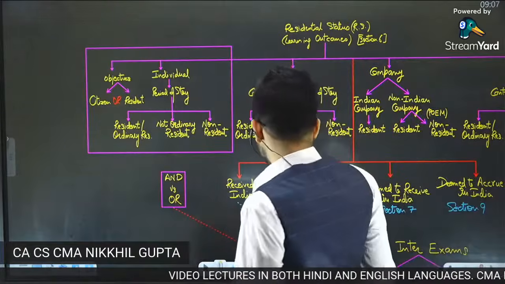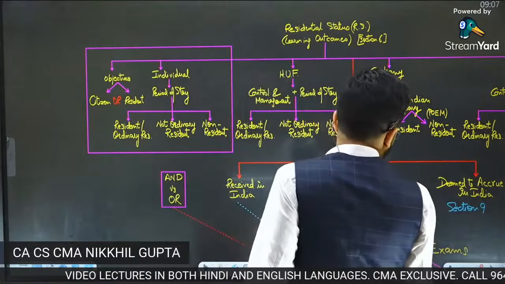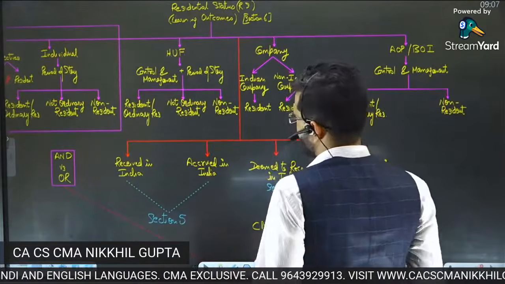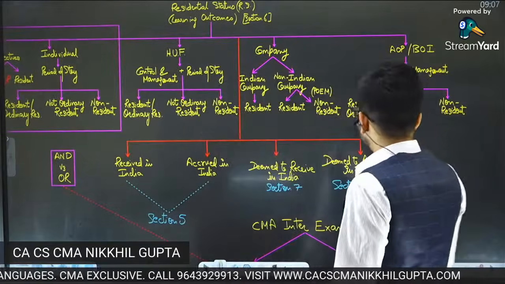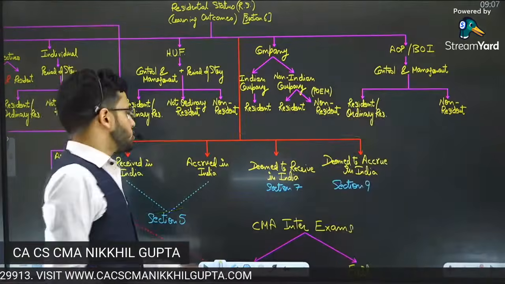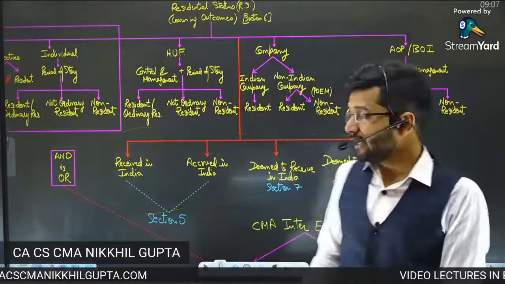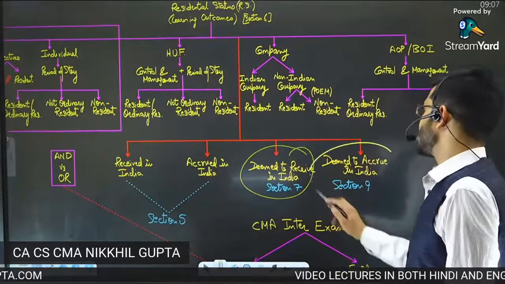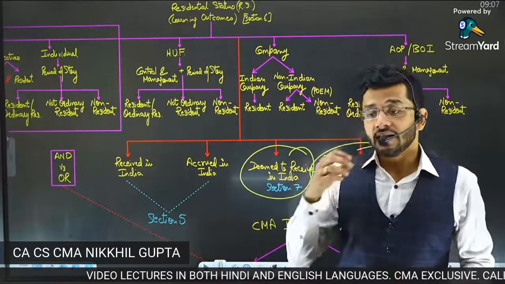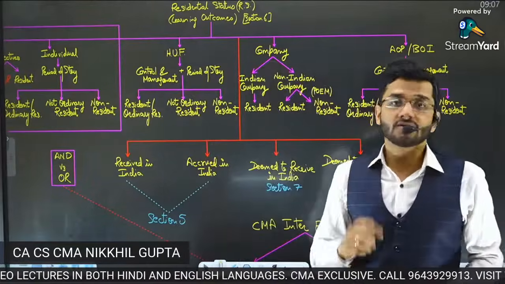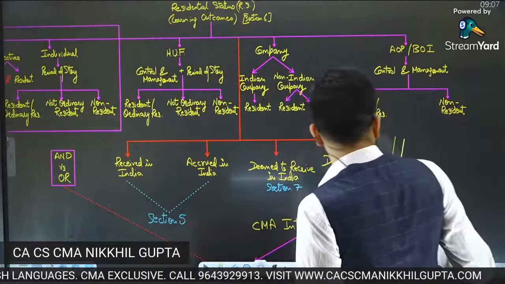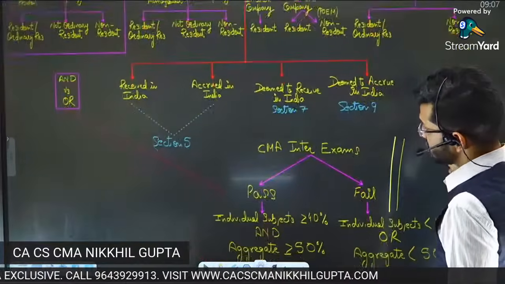Yes, so residential status has these parts, guys. At the end of this chapter, we are going to study what is the relevance of residential status in each of these incomes. The kinds of incomes which are there: income received in India, income accrued in India, income deemed to be received in India, and income deemed to accrue or arise in India. These are 4 kinds of income. How does residential status impact each of these incomes? That is also what we are going to study at the end of this chapter. So these are the learning outcomes of this chapter, residential status.